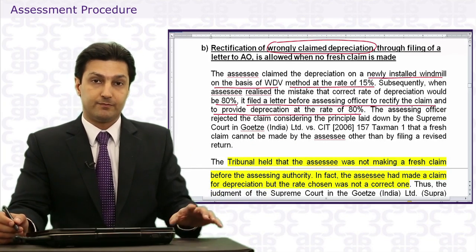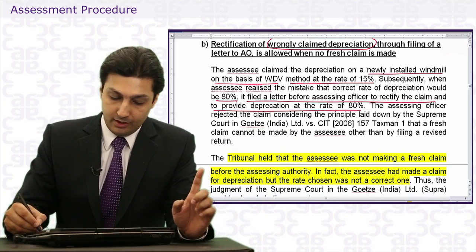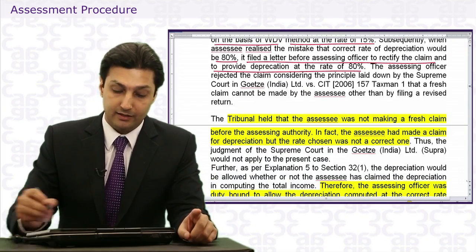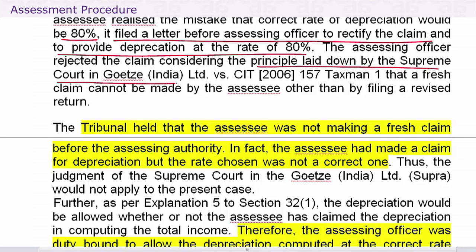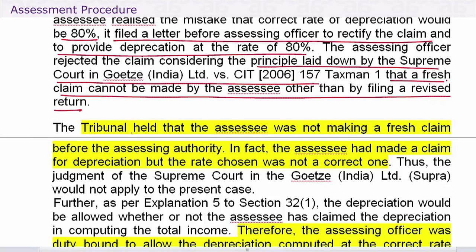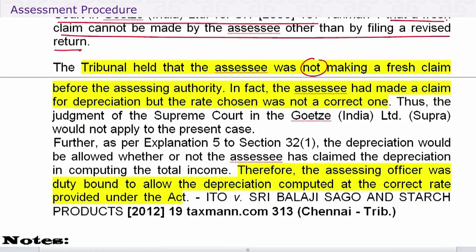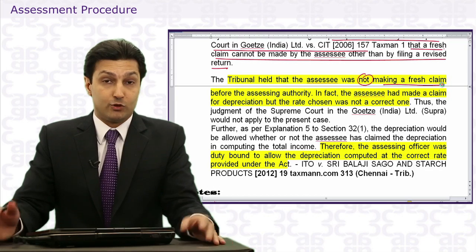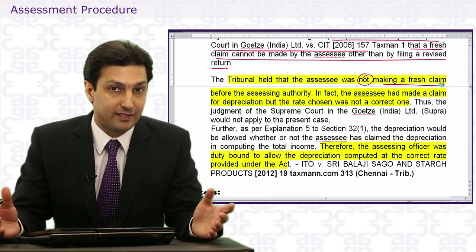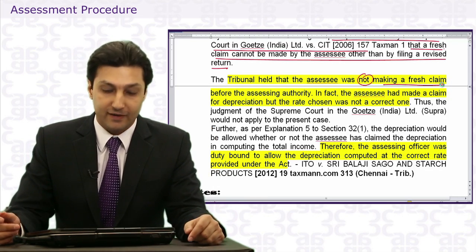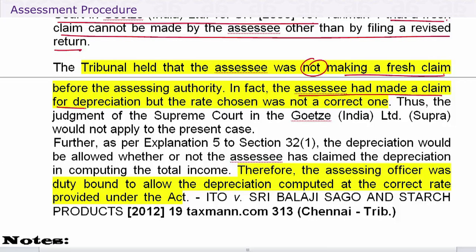Now, from what we've done, this should not be allowed. The assessing officer rejected the claim, considering the principle laid down by the Supreme Court in CIT versus Goetz, that a fresh claim cannot be made by the assessee other than by filing a revised return. The tribunal held that the assessee was not making a fresh claim. He had already claimed depreciation in the return. He was only rectifying it. In fact, the assessee had made a claim for depreciation, but the rate chosen was not a correct one. Thus, the judgment of the Supreme Court in Goetz India would not apply to the present case.